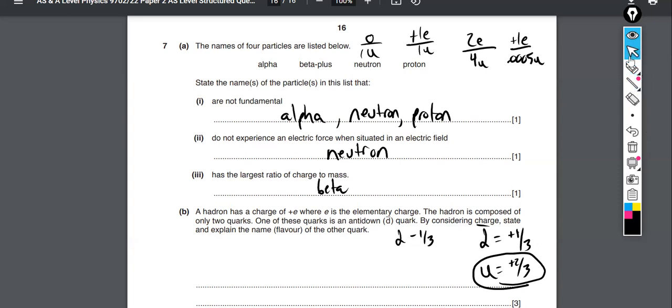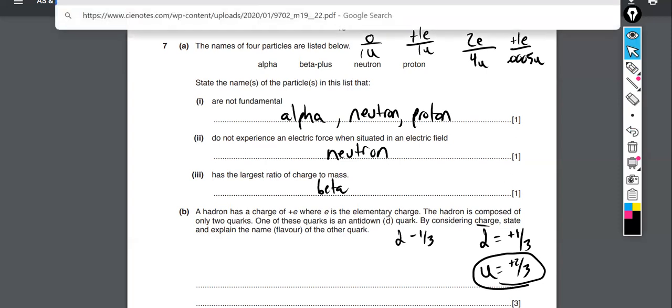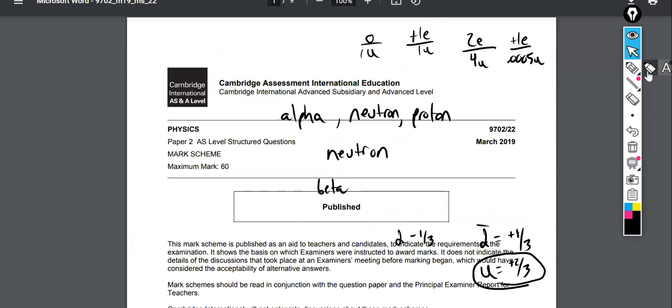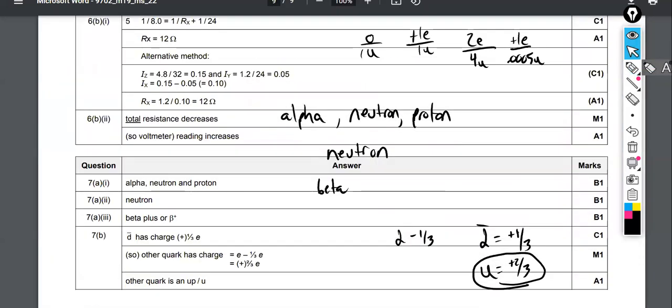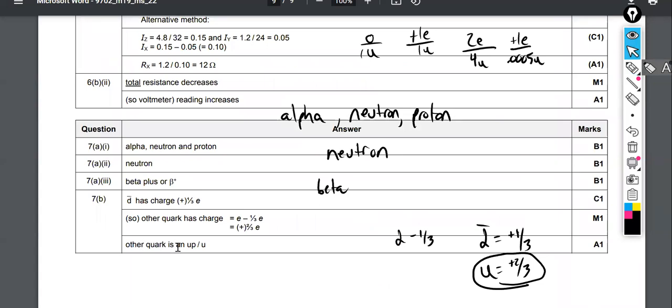In the next couple moments here, I'm going to queue up the mark scheme so we can give ourselves some feedback on that. Other quark is an up.